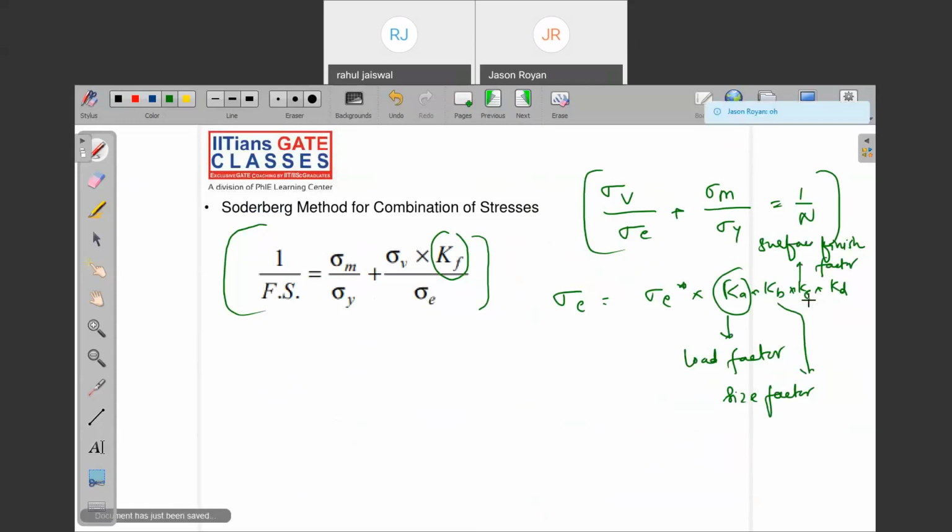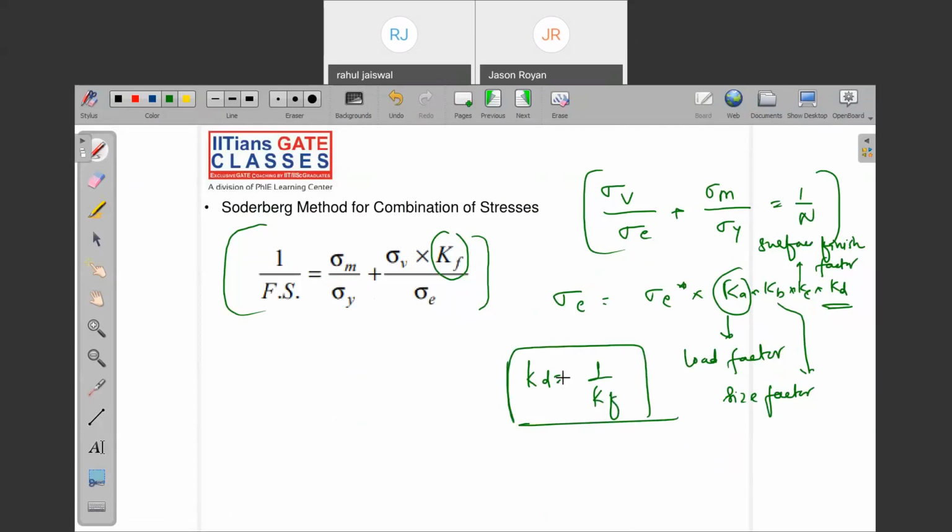Of course, this combination we are calling the fatigue factor, multiplying. And what is Kd? Note down, Kd is equal to 1 upon Kf. So when you write this equation, this is your endurance strength. That is when it is a perfectly crystalline material, perfectly polished material without any surface defect, then we are calling it